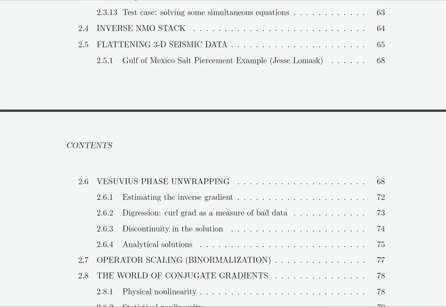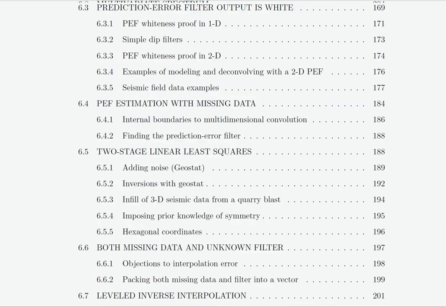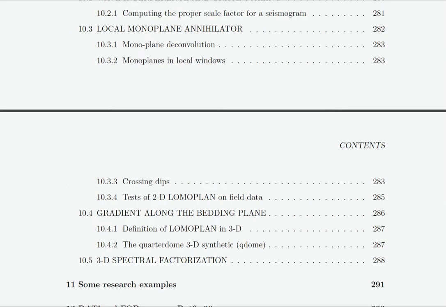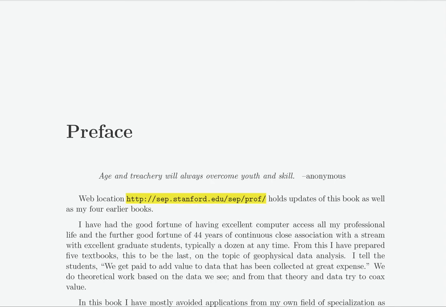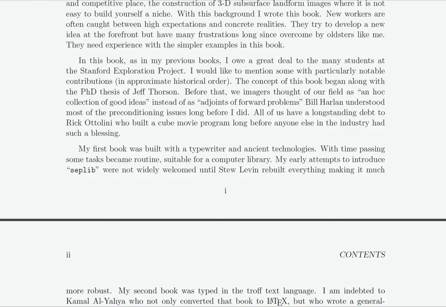And I'm going to quickly zoom through the table of contents, and we'll soon find the preface, which I will advise you not to read. This is the preface. This is where the books are, but you've already found out with the Google search. The preface mainly talks about me and students who've helped me on the book, so you probably don't want to go over that. There's no need to go over that.